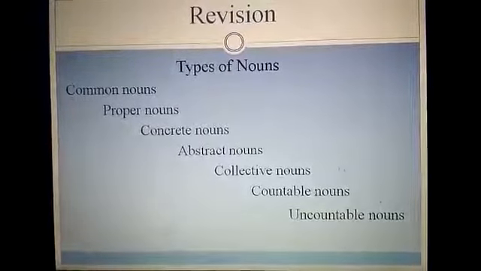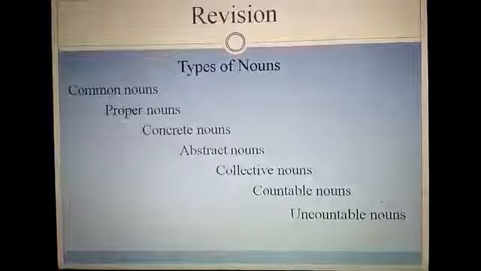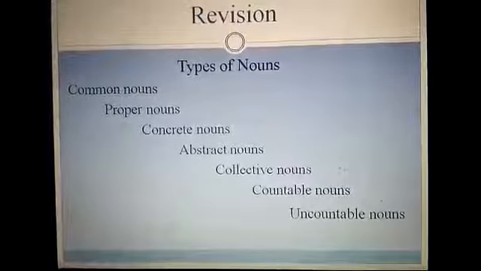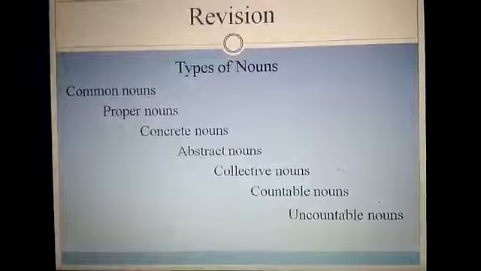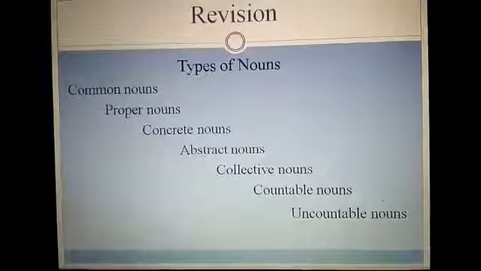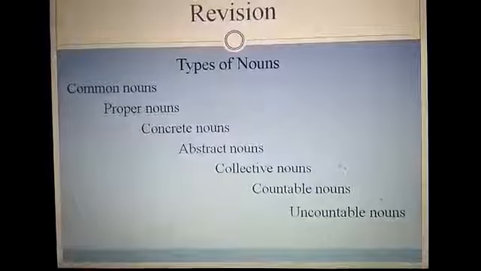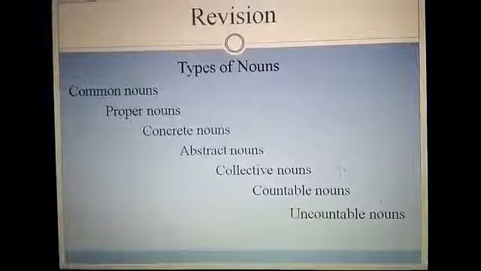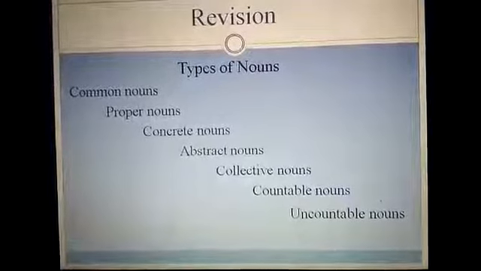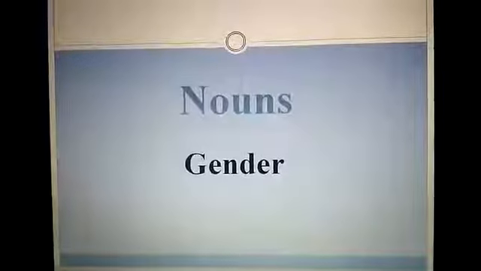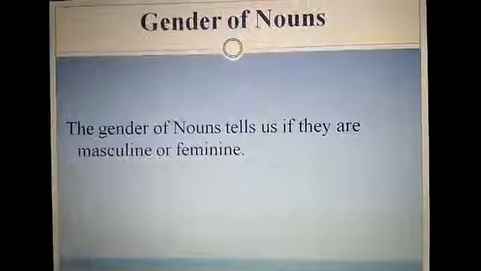Then concrete nouns were the nouns which we can perceive through our five senses, which we can see, touch, hear, smell or taste. Then we have abstract nouns which we cannot perceive through our five senses, which we can only feel. Collective nouns are the names given to a group of people or things. Countable nouns are nouns which can be counted, and uncountable nouns are nouns which we cannot count, and they have no plural form.